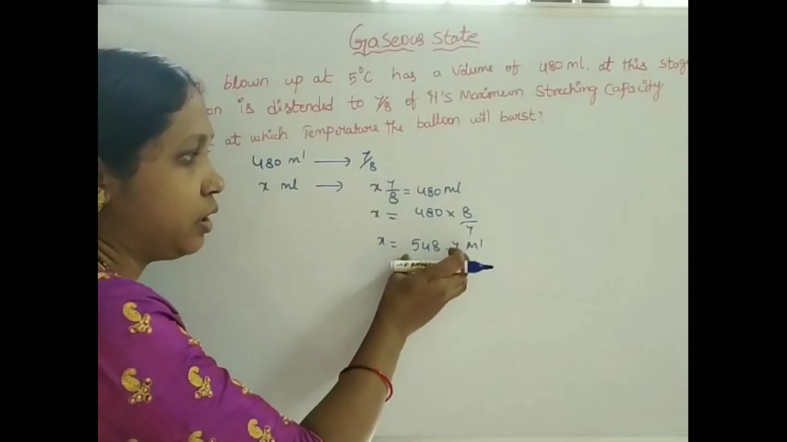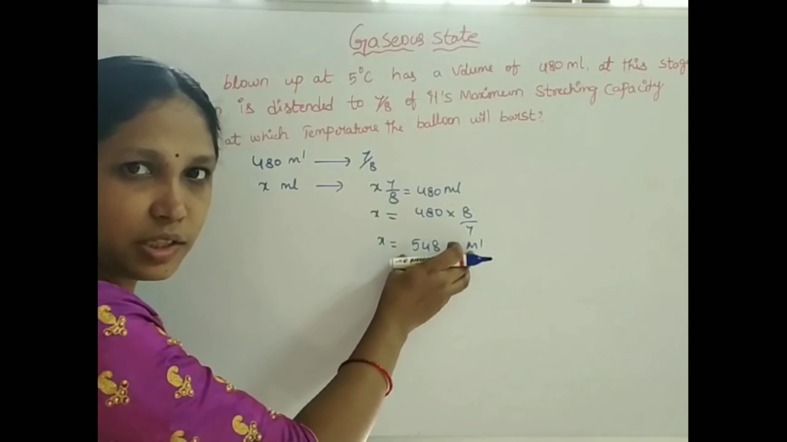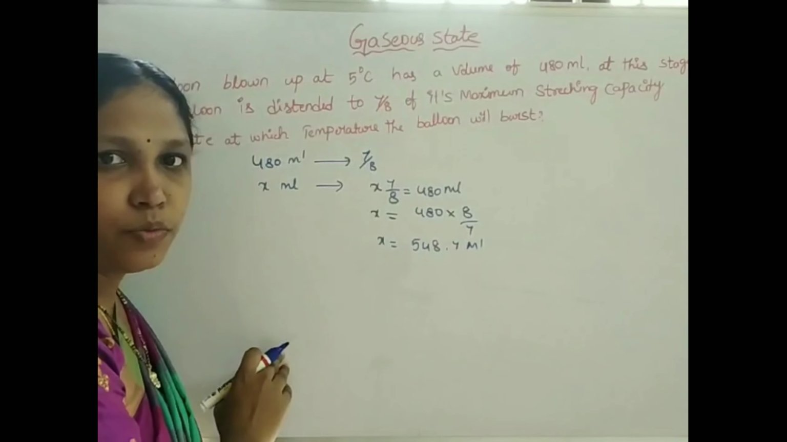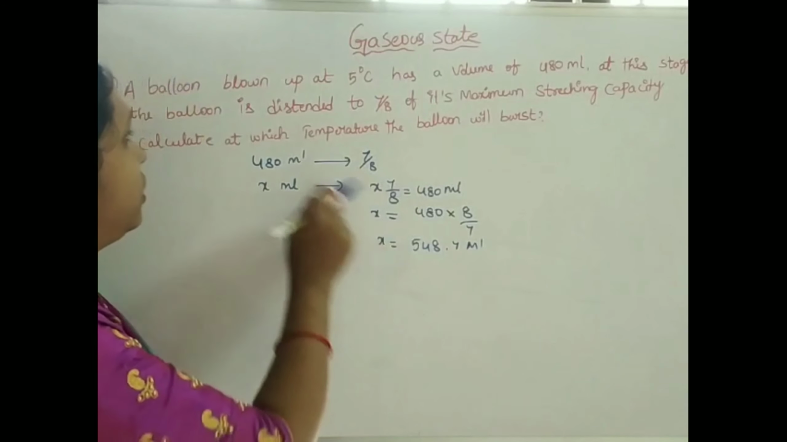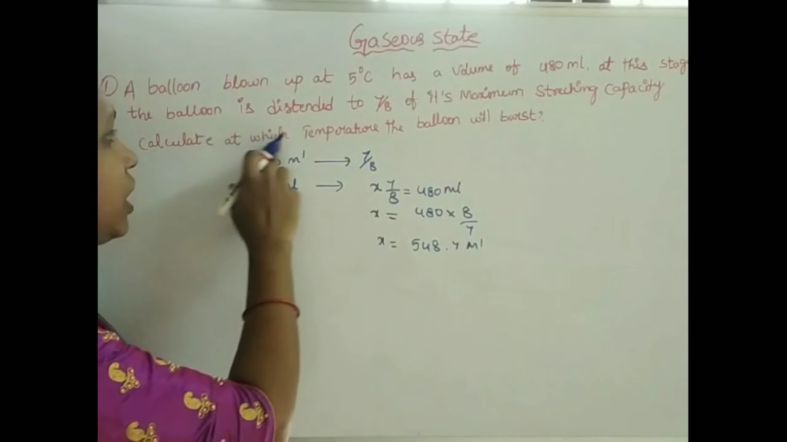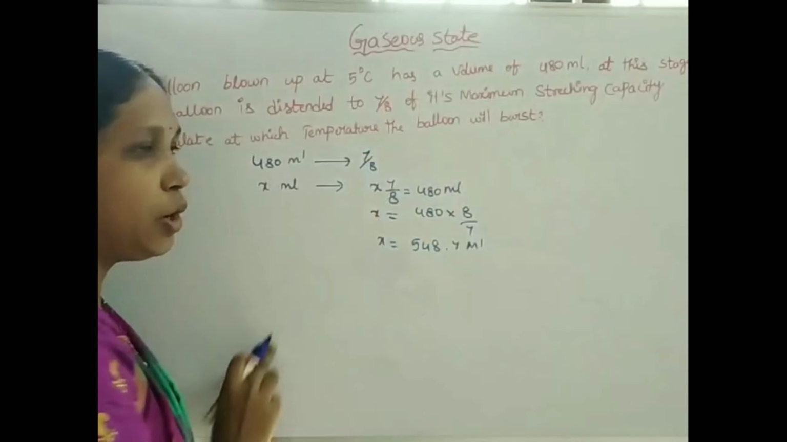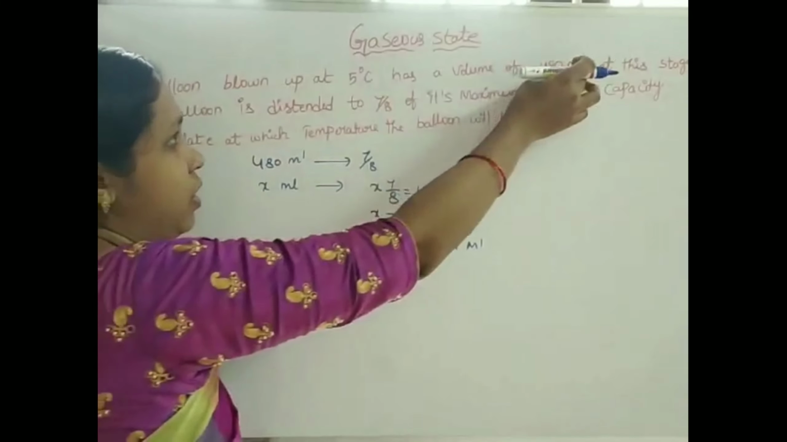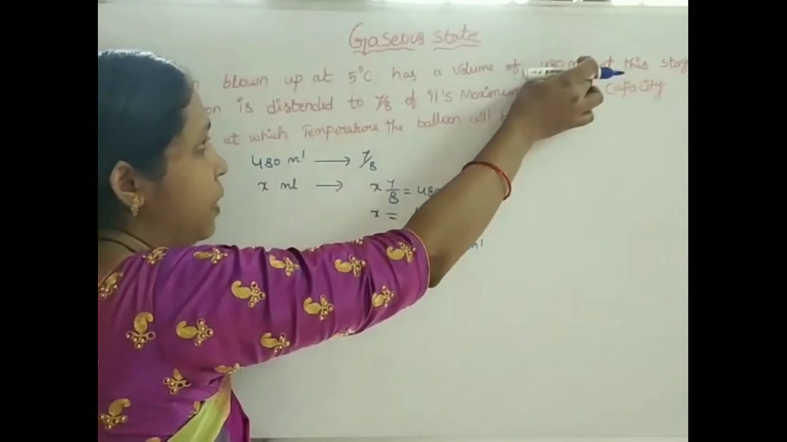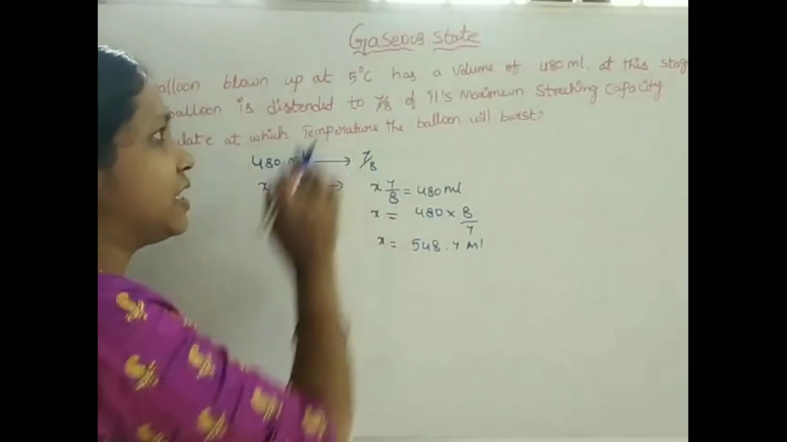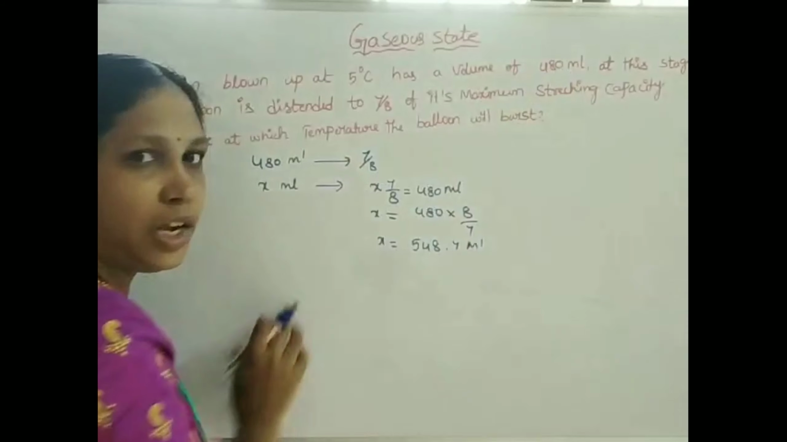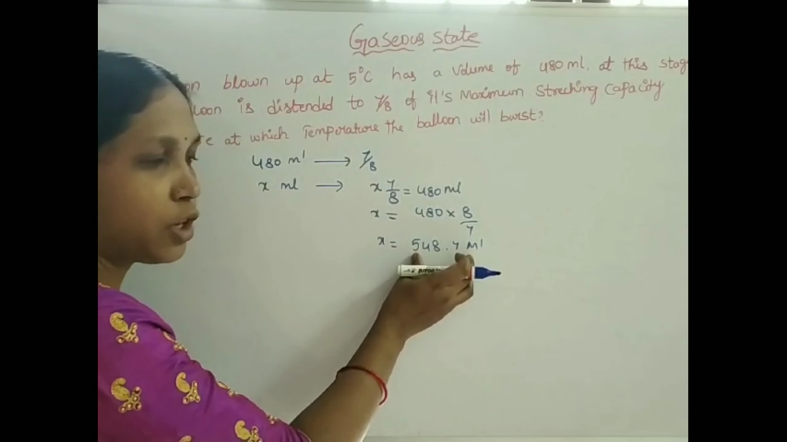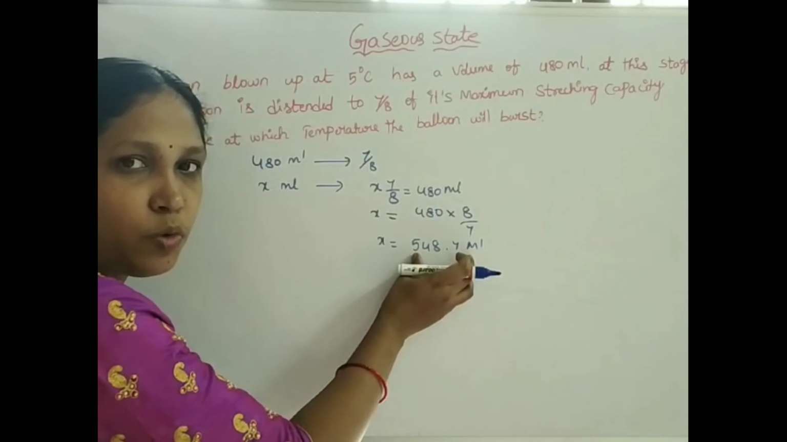If we blow the balloon more than 548.7 ml, if the volume of the balloon crosses this amount, what happens? The balloon will burst. Okay, so see the next one: calculate at which temperature the balloon will burst. At 5 degrees Celsius, it is 480 ml. If the volume of the balloon crosses 548.7 ml, the balloon will burst.